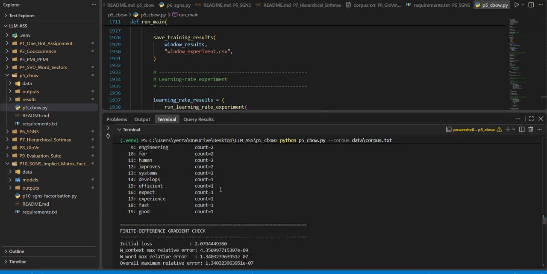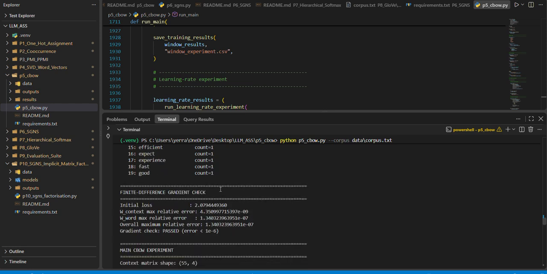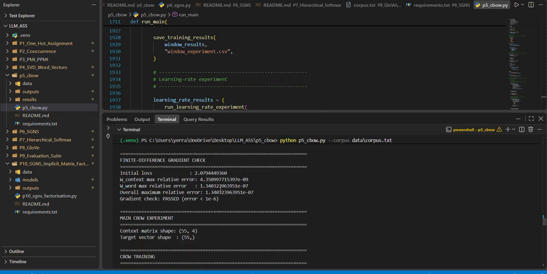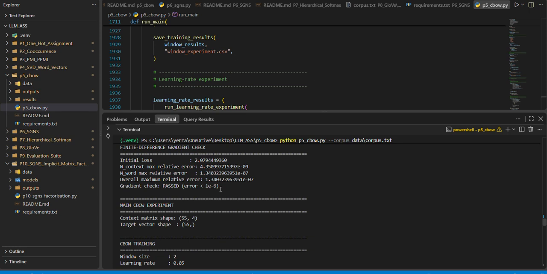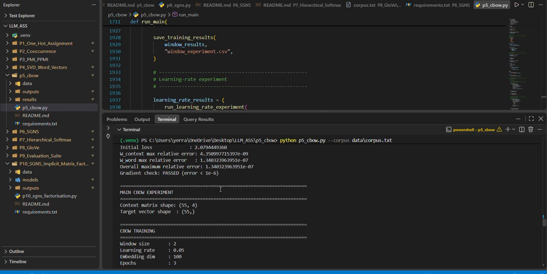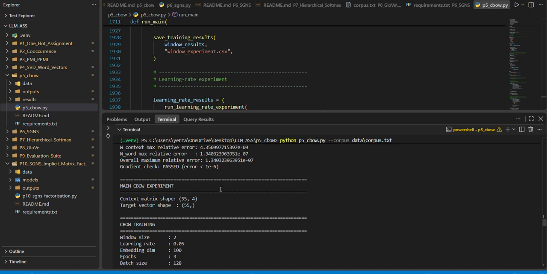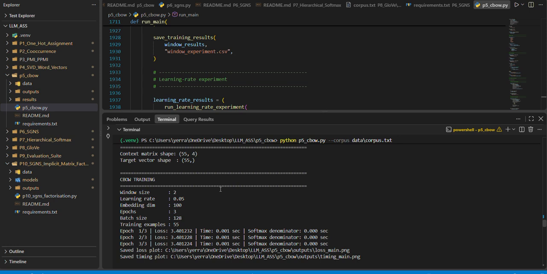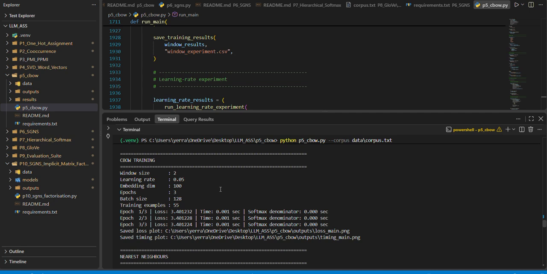softmax layer. The mathematical components: the implementation includes the forward pass, context embeddings, hidden representation, softmax, word probabilities, and the loss. Cross entropy loss is calculated between the predicted probability distribution and the actual target word. And the backward pass: the analytical gradients for the model parameters are derived and coded manually. This provides a complete understanding of how the CBOW model learns word representations.